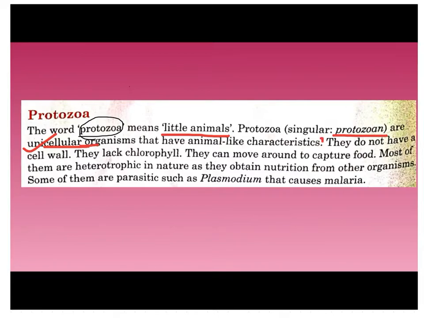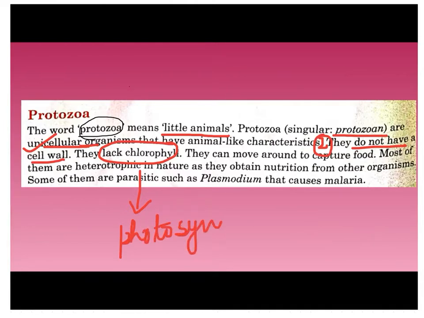The second most important characteristic is that they do not have cell walls. It means their body is not covered by a cell wall. And they do not contain any chlorophyll, so they cannot perform the process of photosynthesis. Right, everyone? तो इनके अंदर chlorophyll भी absent है, तो ये photosynthesis नहीं कर सकते, means they cannot prepare their own food. So they are basically heterotrophic organisms.